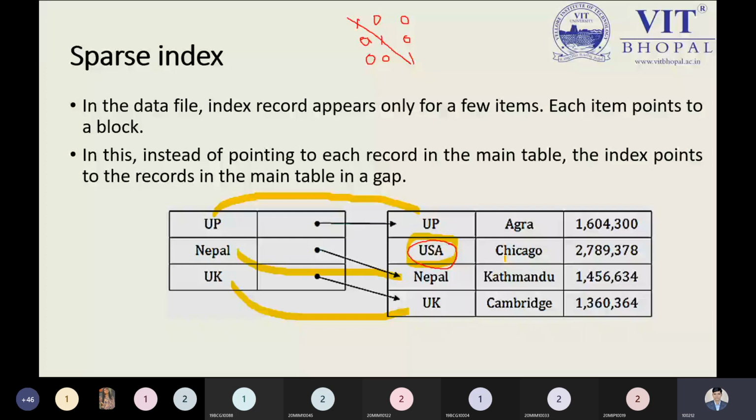In the primary index, we have to follow the key. So what is the key we have? We have the country names, that is UP, Nepal, UK. These country names are our key. So is this clear to all right now? The primary key, sparse indexing and the other things. Sparse index, dense index and the primary index. Is it clear to all right now?